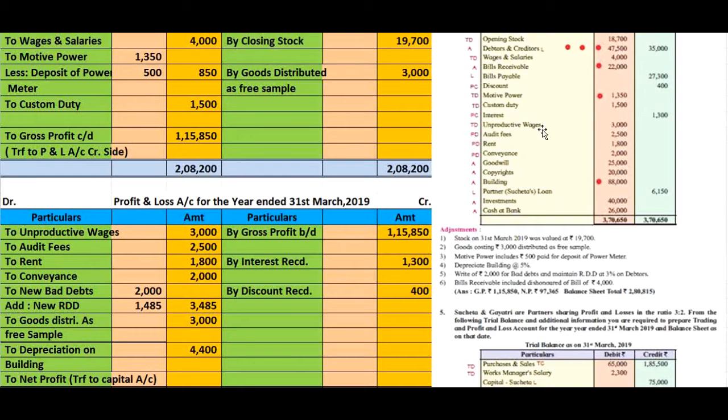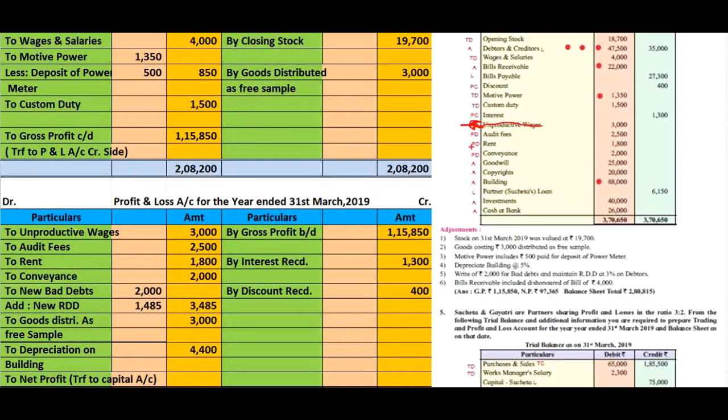Here I already gave the posting effect for the same. Thereafter, rent rupees 1800, to profit and loss account debit side, to rent rupees 1800. Here you will rectify the effect, that is profit and loss account debit side.